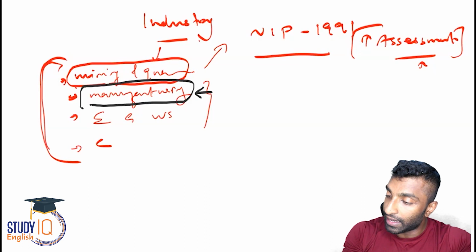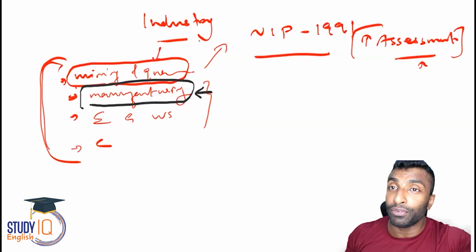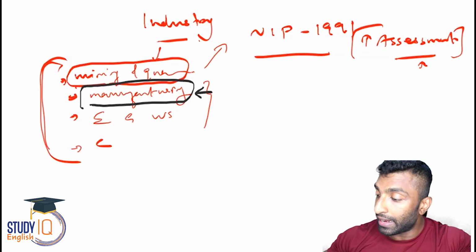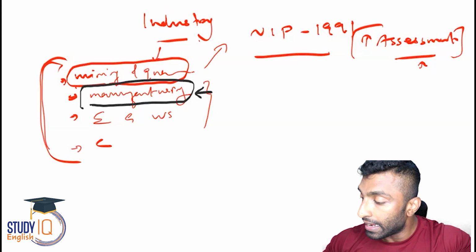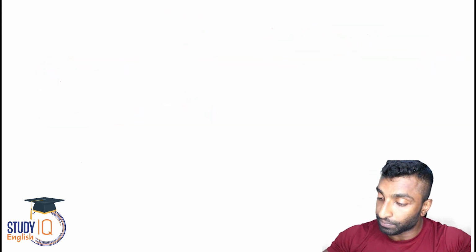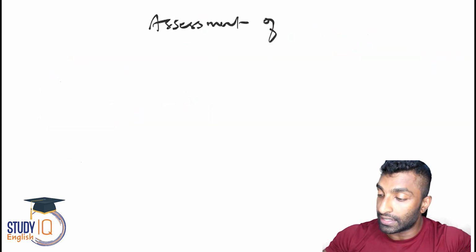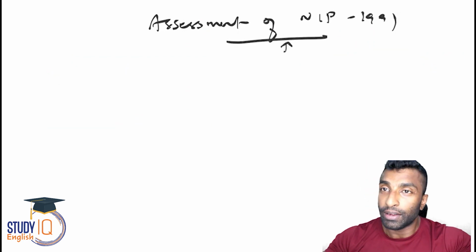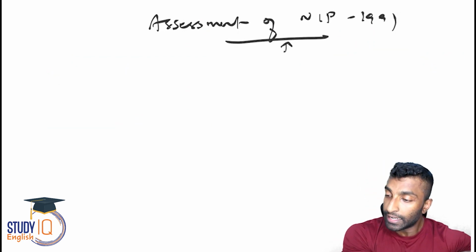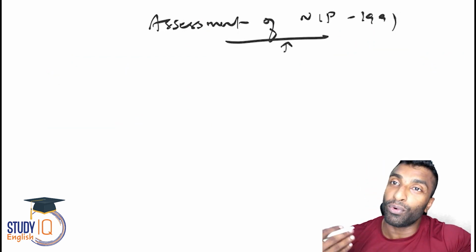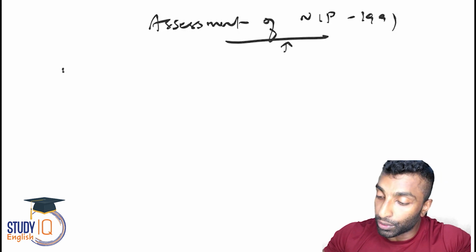So the first topic that I want to discuss is the assessment of NIP 1991. You can just give a heading, assessment of NIP. Guys, this policy I have already discussed, right? The components of the New Industrial Policy and the reforms that we have done, we have already covered in the previous video. So let's start with growth. What has actually happened with the growth?